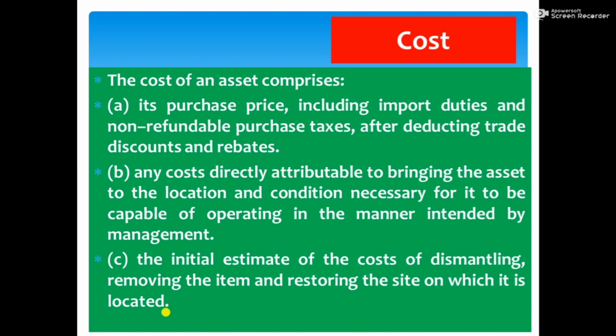Basically, there are three items in cost: purchase price and duties. Second one, directly attributable cost to the asset. And third one, provision for dismantling, removing and restoring the site. Assessment of depreciation is based on three factors: one, cost; second one, useful life; and third one, residual value of the asset. Now we will discuss what is useful life of the asset.